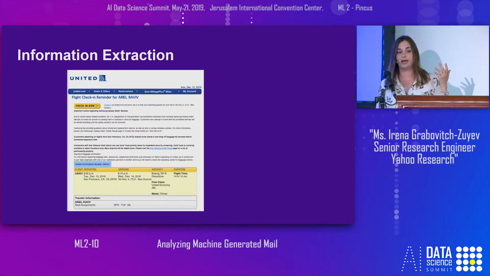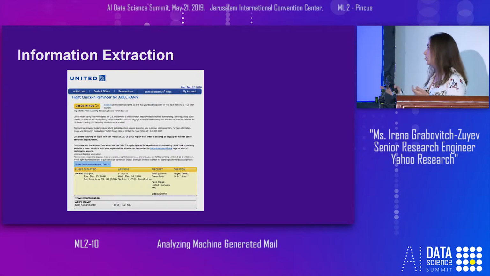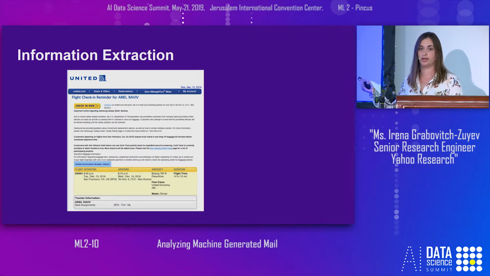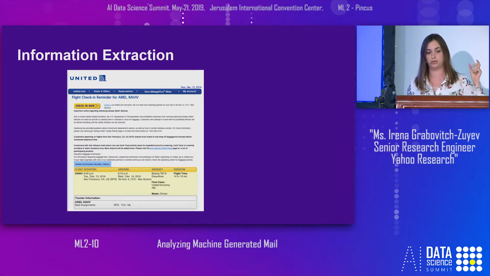Another task is information extraction. Given an automatically machine-generated message, we have a lot of repeated information, and only a few pieces of information are really important and personal to the user. Given the ability to cluster together machine-generated messages of the same type, we can identify what are those important pieces of information that are personal to the user. Then we can extract this information and use it for different features that can assist you.